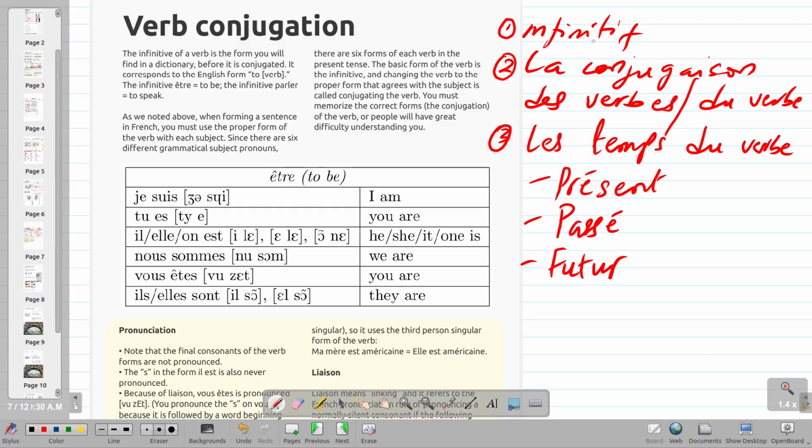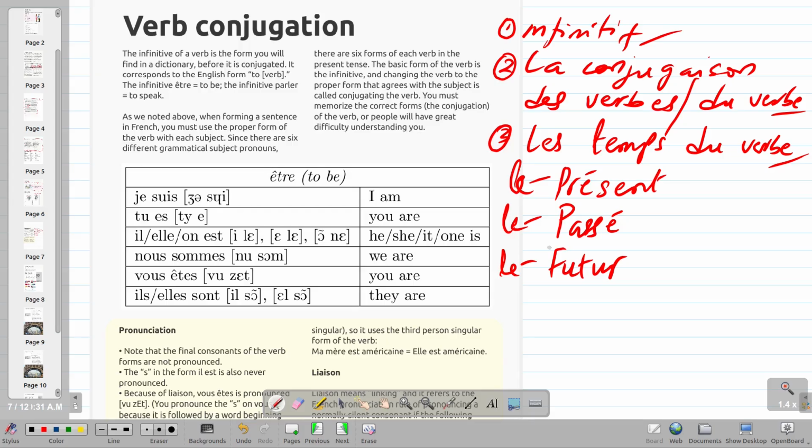Répétez s'il vous plaît. Infinitif, la conjugaison du verbe, les temps du verbe, le présent, you can put le passé, le futur. So these are the key vocabularies you'll be hearing more. Now, we are going to go and begin to conjugate verbs. We are going to start with the verb être, to be. And this verb is very, very important. You need to memorize this, okay?